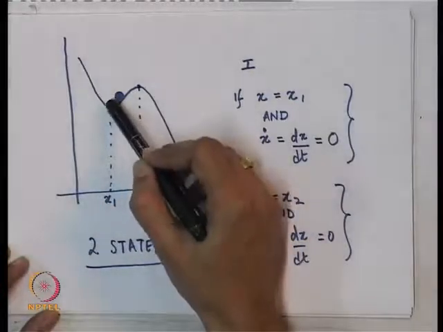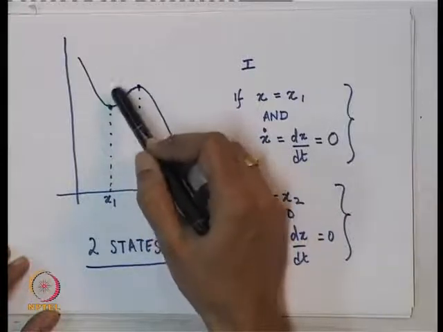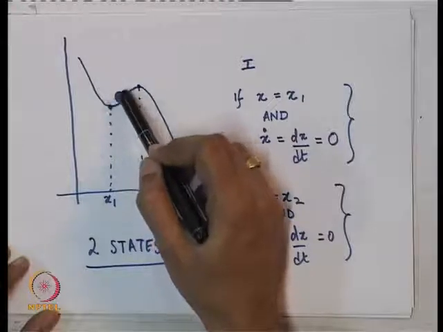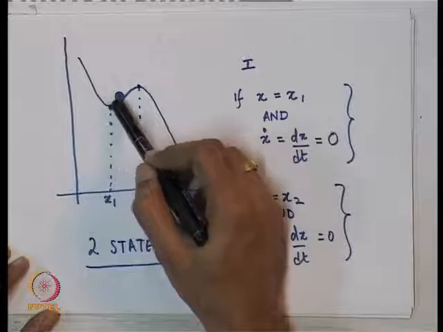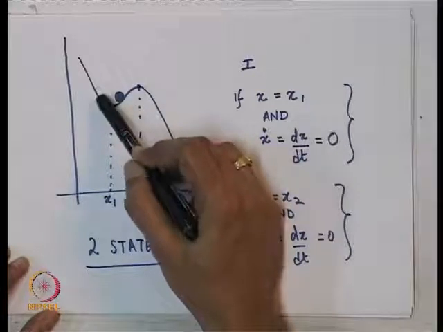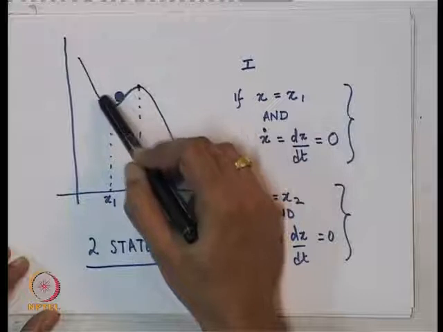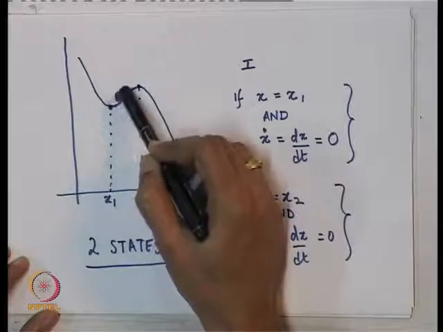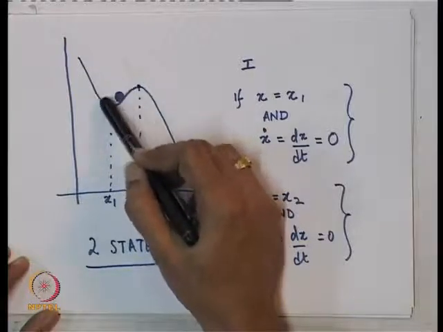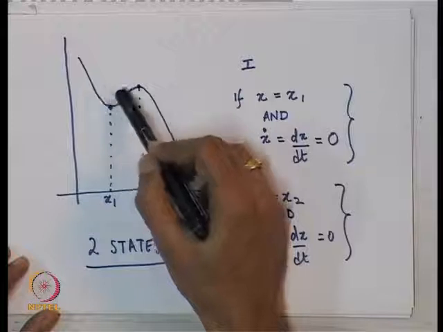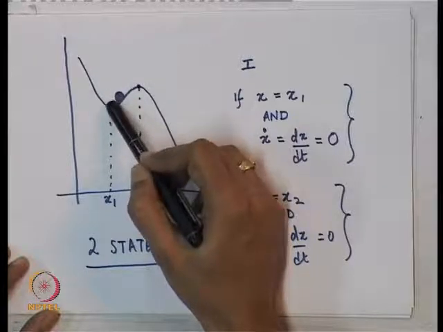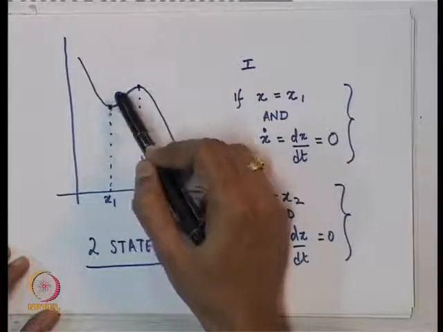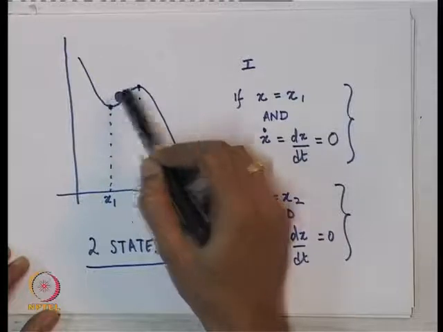Suppose I gave it a kick while it was here. Suppose somebody came and gave it a kick. So, it would go up, then come down, then go up again and then come down. There would be forces which would try to pull this thing back to equilibrium. But of course, if there is no damping, it will set off an oscillatory motion. But the fact remains that there are forces which are pulling it back to this equilibrium. So, this particular ball would eventually stabilize at this equilibrium. The point is, of course, there should be some friction here so that it comes back to this equilibrium, otherwise it will just go on continuing to oscillate.